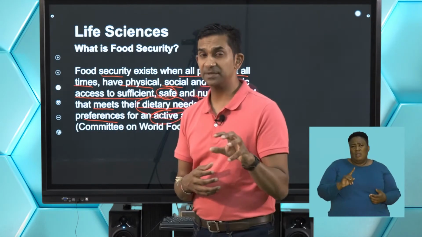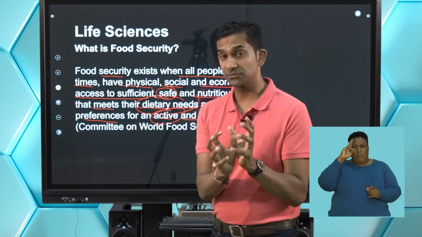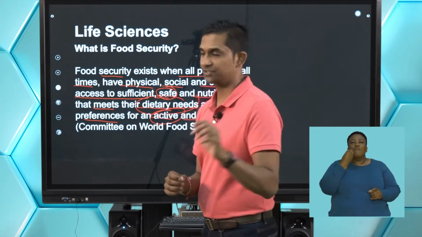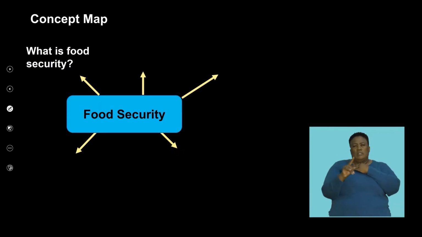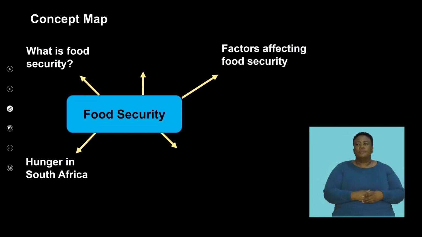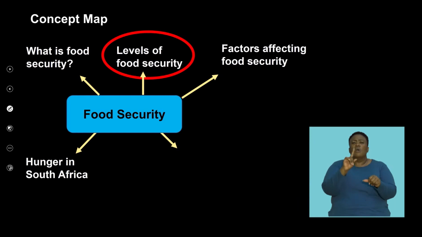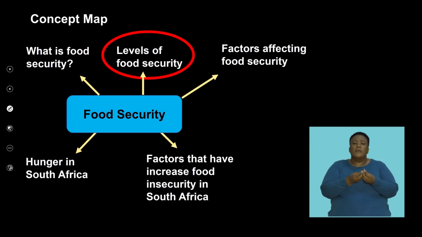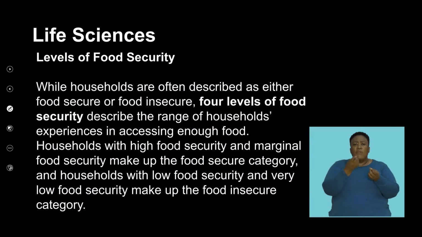So let's remember that in terms of the context of what food security is in a country. Right, so what is food security is something that we've just been looking at. Let's continue to look at what are the factors that determine what different levels of food security are in our next segment. So when we talk about levels of food security, essentially we're talking about the different aspects of what food security means to a population.